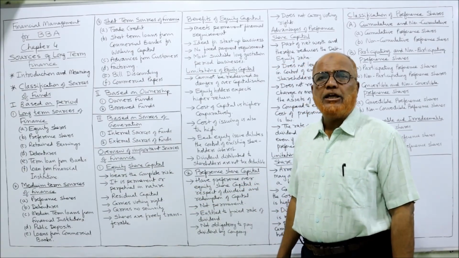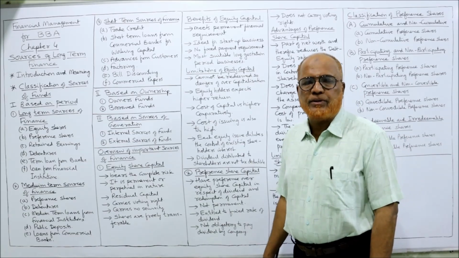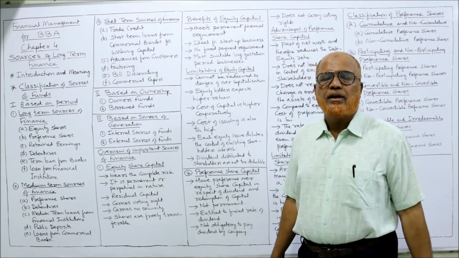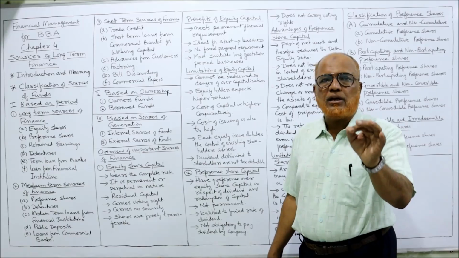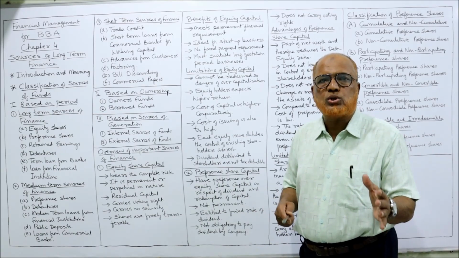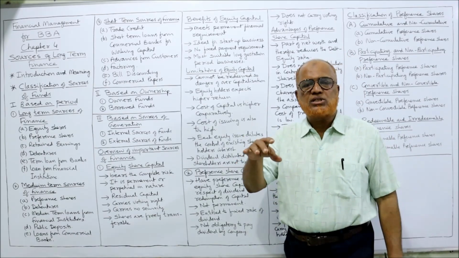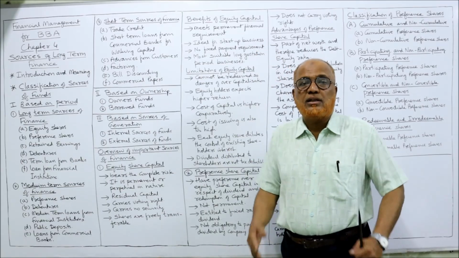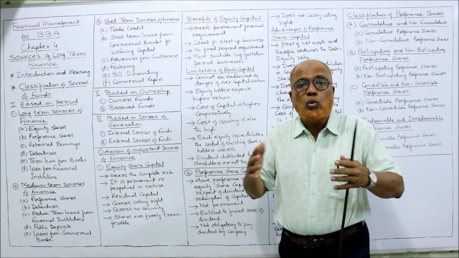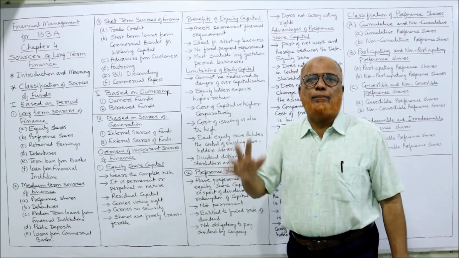First one, equity share capital. It is also called ordinary share capital or common stock. This is the real capital of the company. This is a permanent source of capital of the company. The equity share capital will stay till the end of the company, till the company is wound up. Throughout the life of the company, this capital will be there with the company.